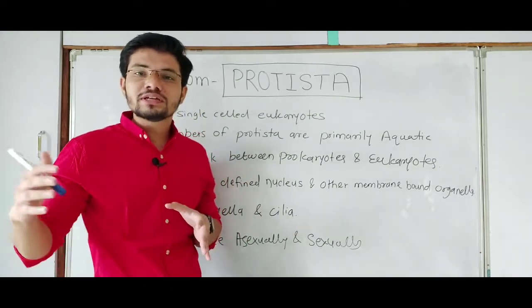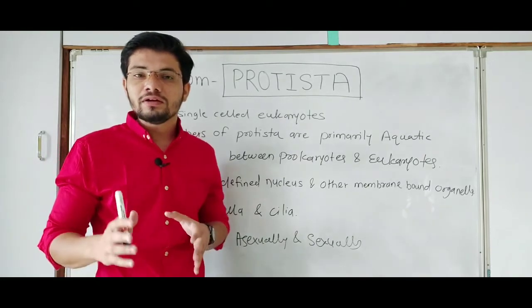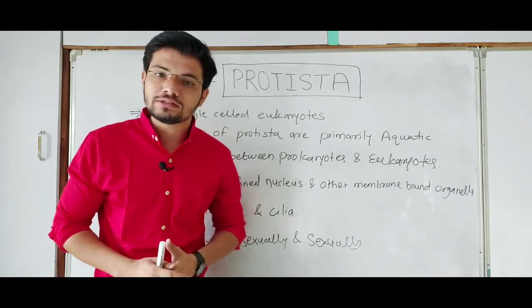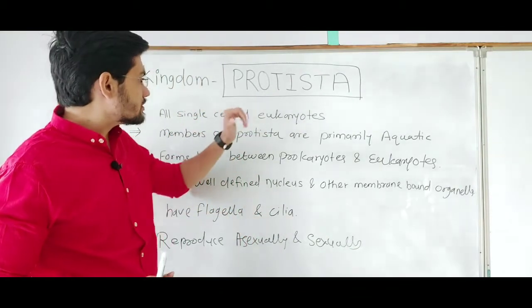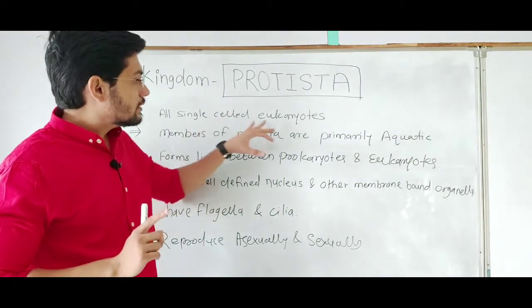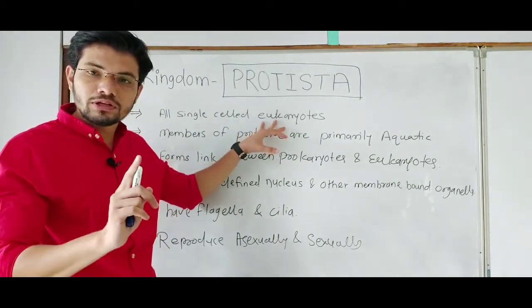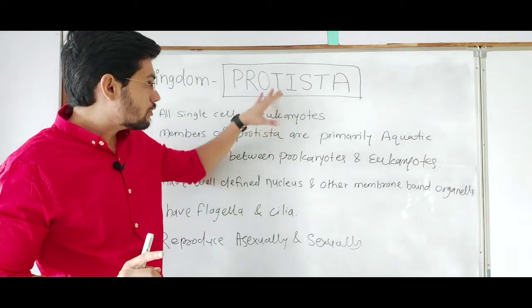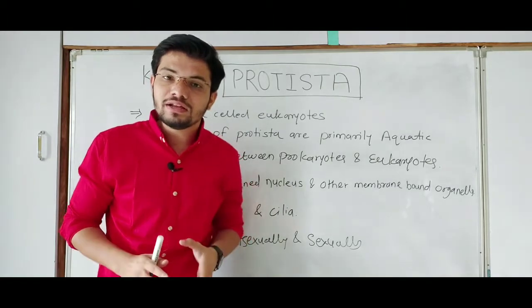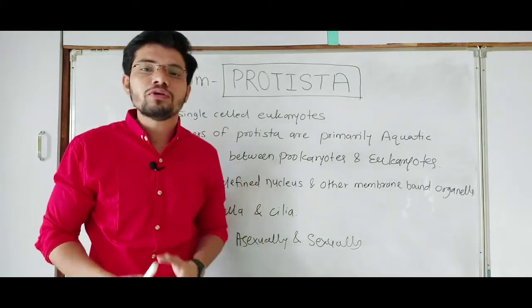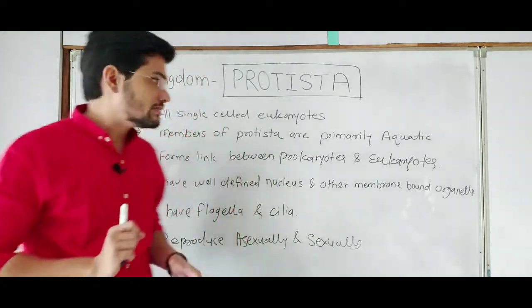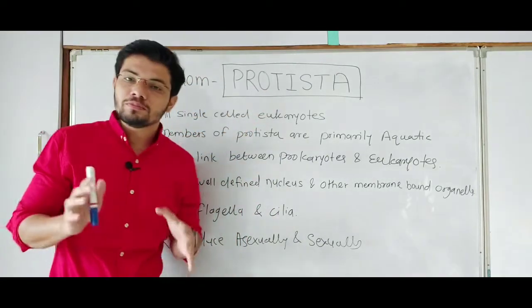Those organisms contain a pseudonucleus and no membrane bound organelles. They do not have any membrane bound organelles. But as compared to Protista, they are also unicellular like Monera. But what is the difference between Monera and Protista? Protista are eukaryotic organisms, which means they will contain a membrane bound nucleus and membrane bound cell organelles. So remember this difference between kingdom Protista and kingdom Monera.